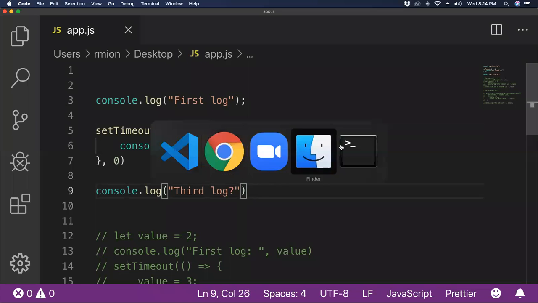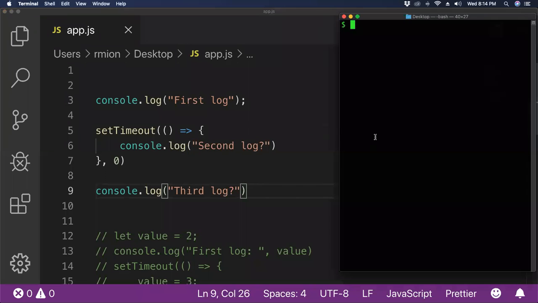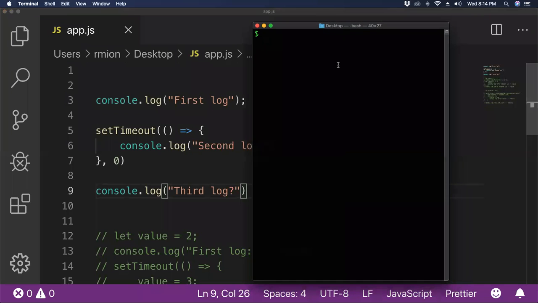So let's go ahead and run this. I'm just going to run it on my machine using Node. I made it as big as I can. So I'm going to run this program, and 5-second break: what order do you think these will appear in? First, second, third; first, third, second; second, third? I mean, what will it be? Let's find out. We see first log, third log, second log.